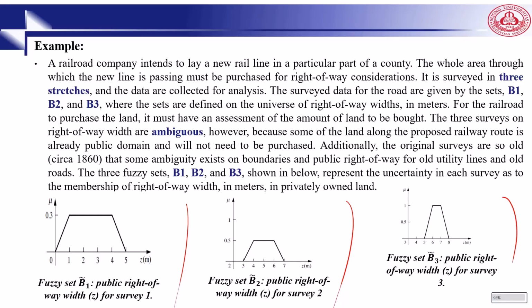The 3 fuzzy sets B1, B2, B3, shown below, represent uncertainty in each survey as to the membership of right-of-way width in meters in private. So as you can see here, we have fuzzy sets B1, B2, and B3, and it gives us this in meters, and this is the membership value. This is the maximum membership value, 0.3, here is like 0.5, and here is 1. So then we can see the fuzzy sets.